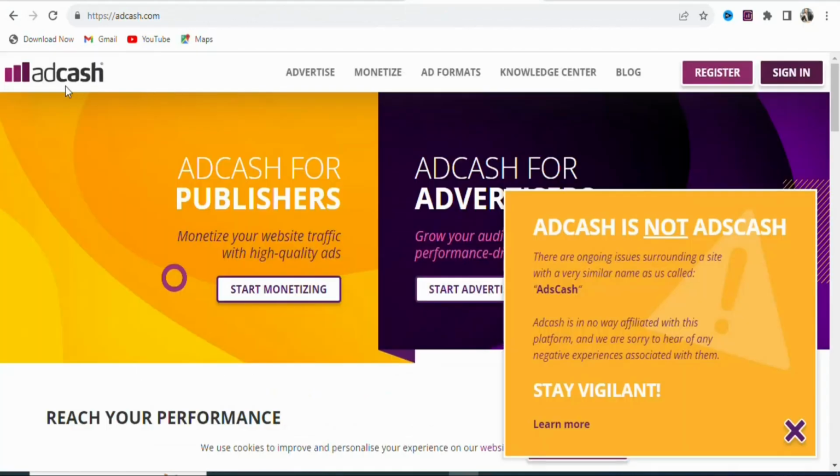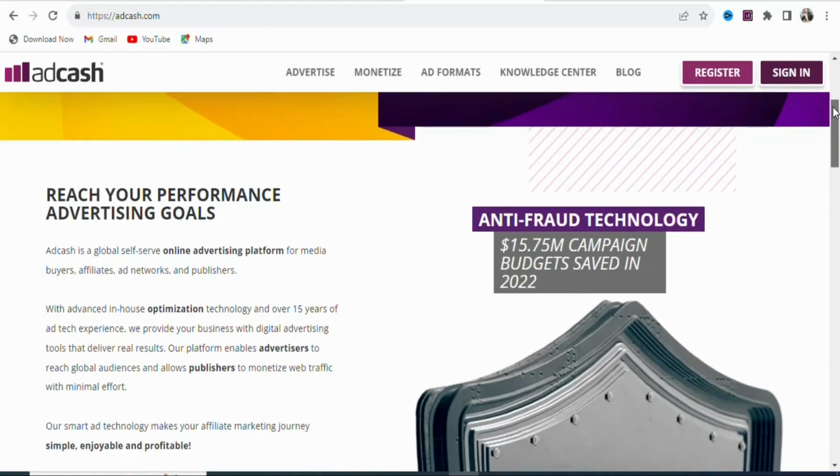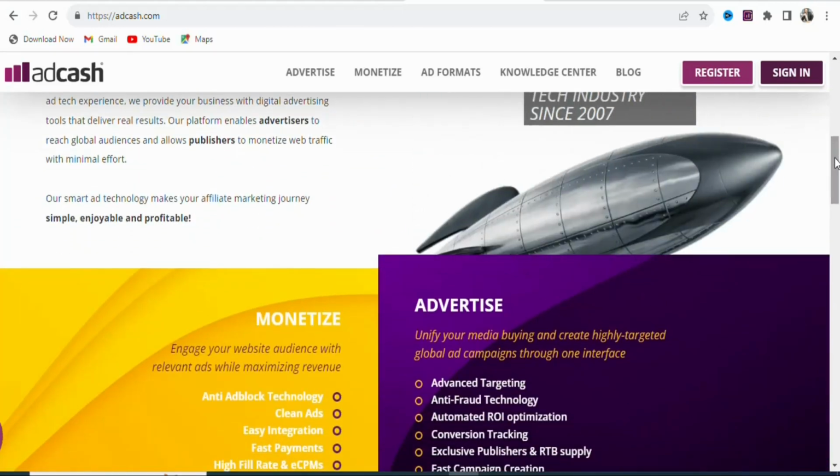So you are going to come on this website, addcash.com. This website is one of the best traffic sources that you can use to promote your products, promote your services, or any affiliate link that you have. You can promote it on this website at a very cheap cost.